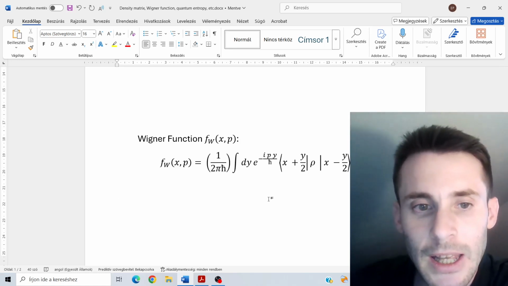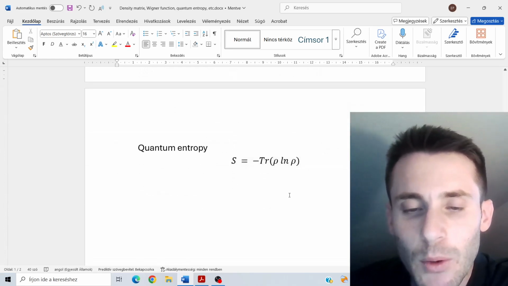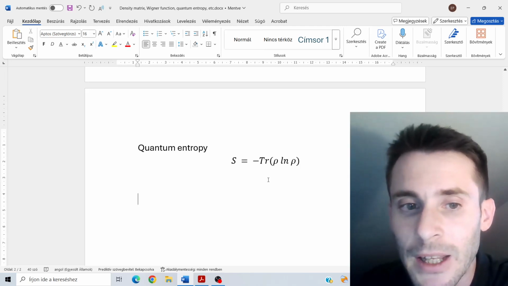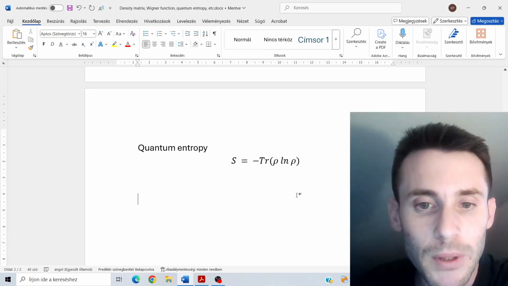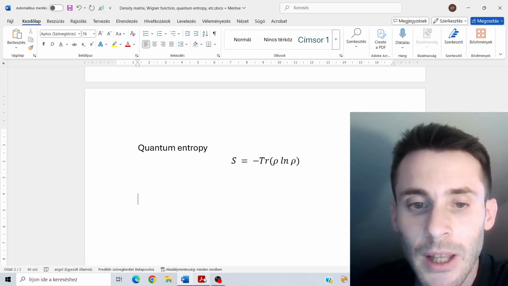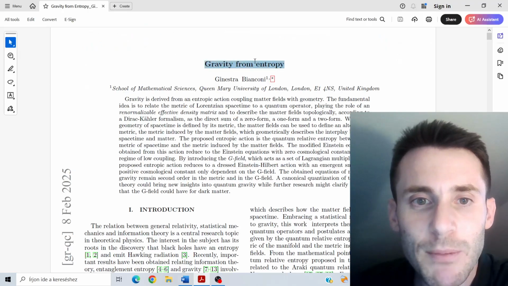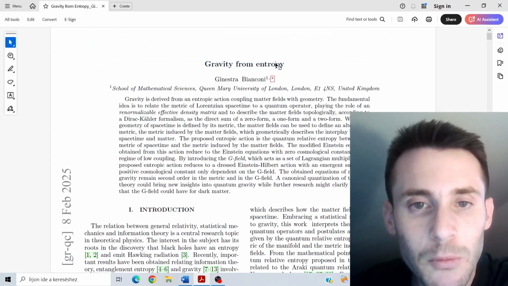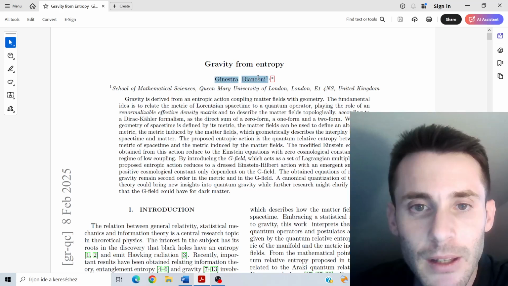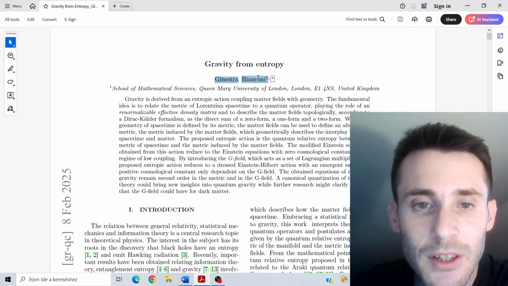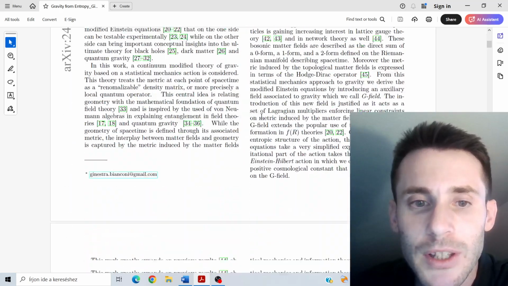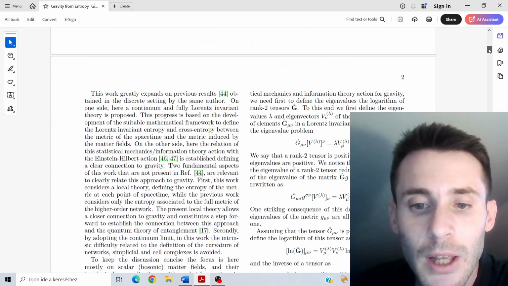And then finally, in the first part of the course, we will be able to define the so-called quantum entropy. This concept of quantum entropy will also be important in the derivation of the concept of gravity from quantum entropy. And this article was written by a mathematical physicist, Ginestra Bianconi, and we will go through this important article because